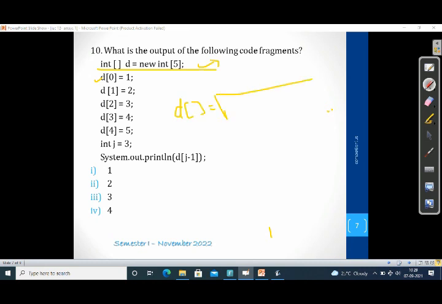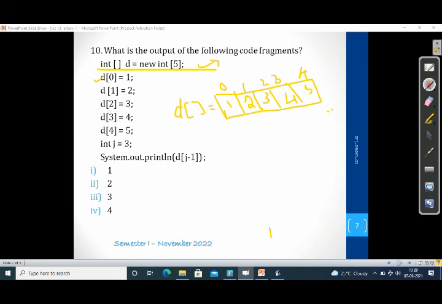It is allocating a single dimensional array. This is single dimensional. So there are 5 elements, indexes 0, 1, 2, 3, 4. The size 5 means indexes 0 to 4, that is 5 elements. d[0] has been given the value 1. d[1] is initialized as 2. Next 3, 4 and 5.